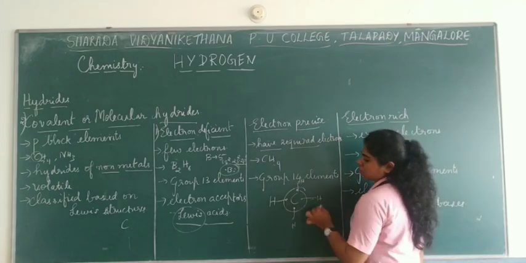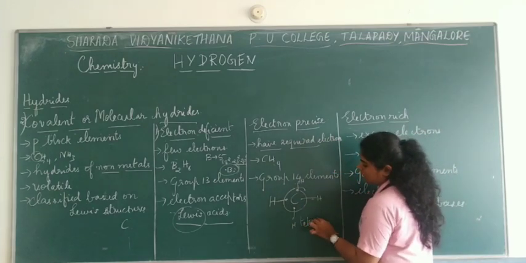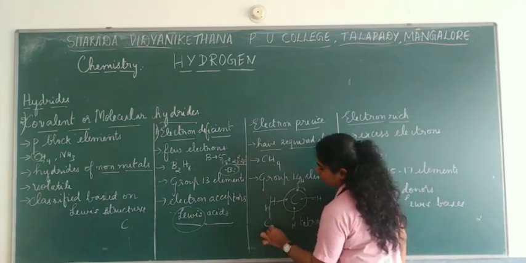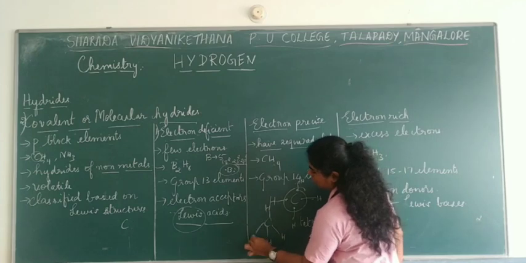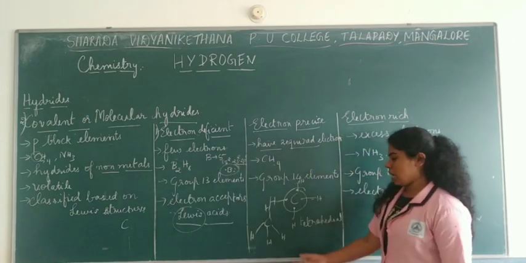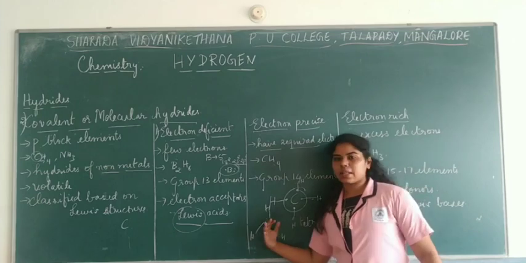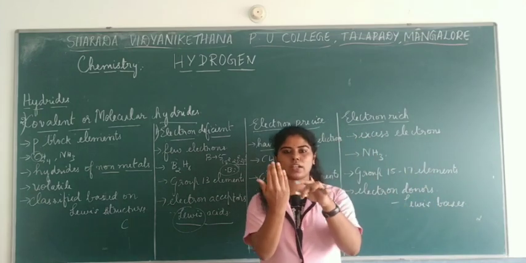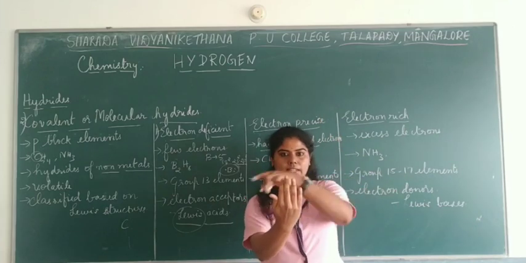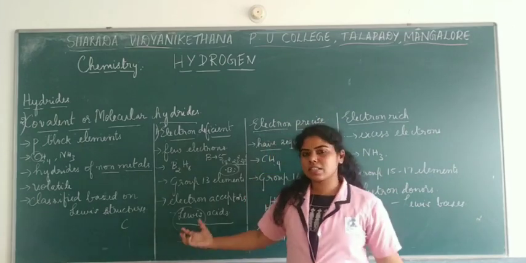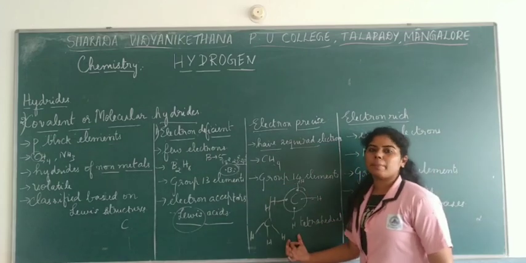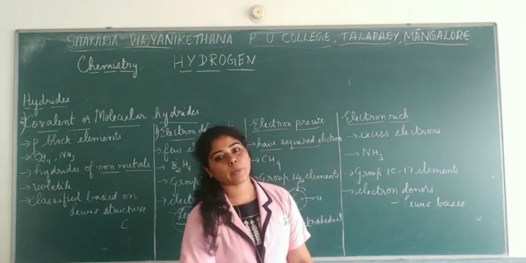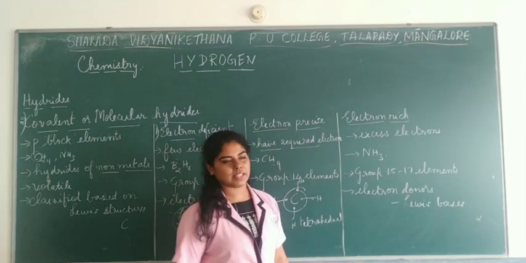So this structure is said to be tetrahedral, something like this. One hydrogen here, other hydrogen here, another hydrogen here. This one usually comes at the back. So it is tetrahedral. Here in the center you have carbon, with hydrogens on the top, side and behind. So this is how the structure of methane looks, and methane is an example of an electron precise hydride, especially from the group 14 elements.